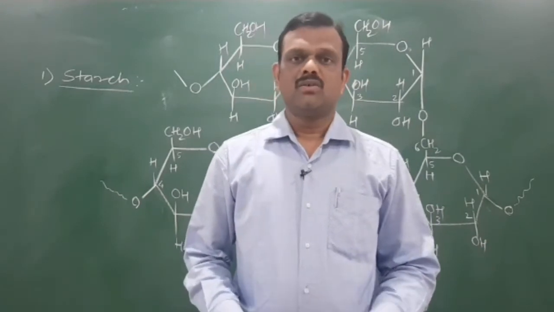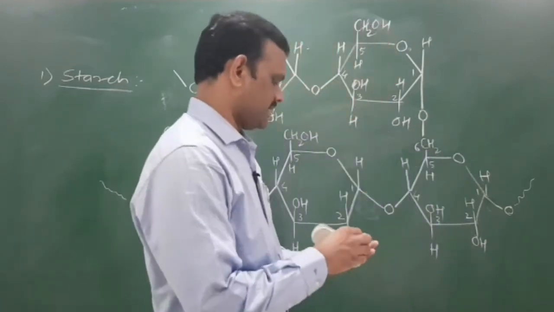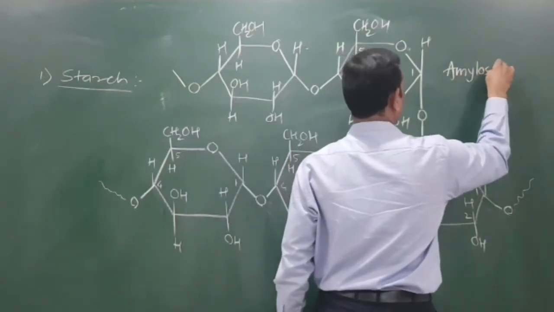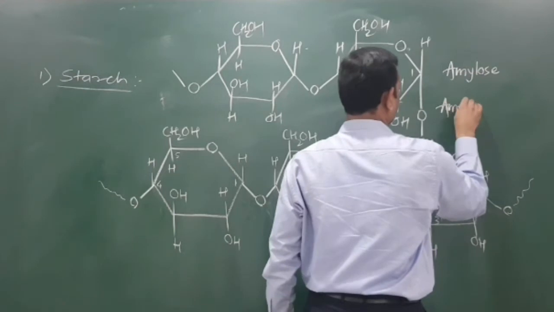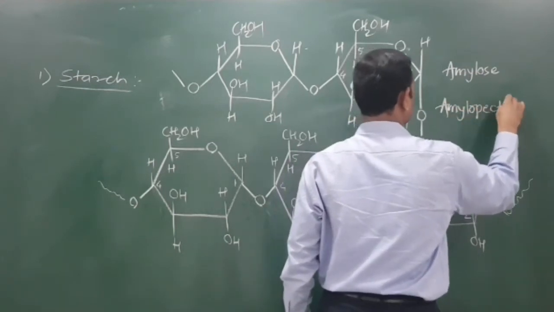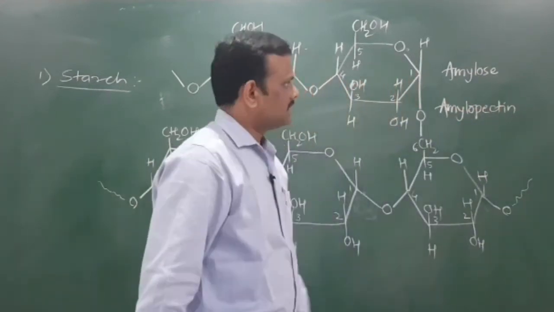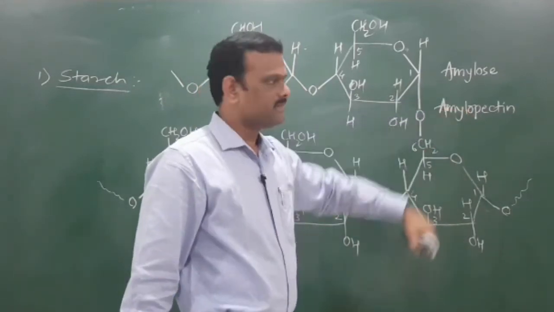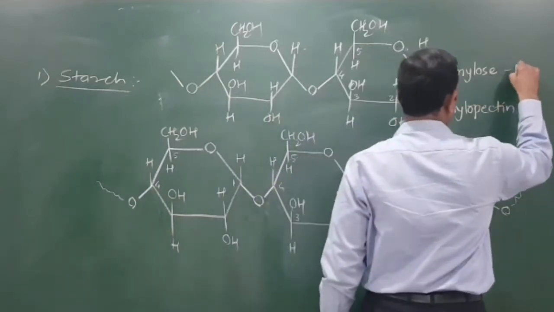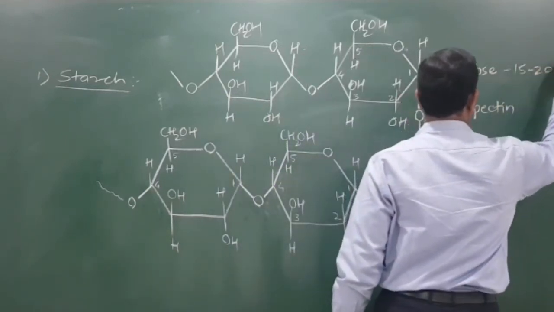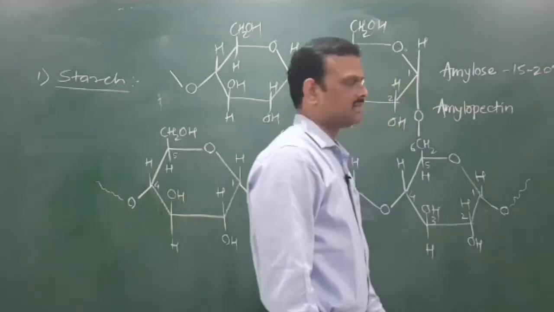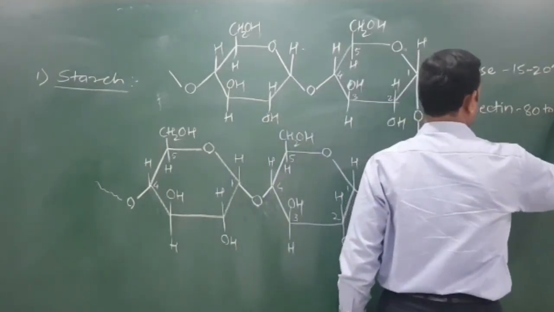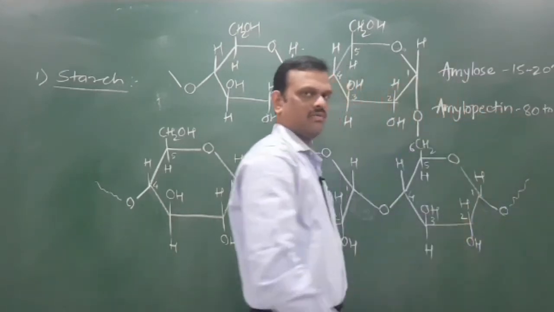Now if we look at the percentage of amylose and amylopectin, one part is amylose and the other is amylopectin. Both these parts are present in starch, but amylose is about 15 to 20% of the overall starch, while the remaining part, that means 80 to 85%, is amylopectin.